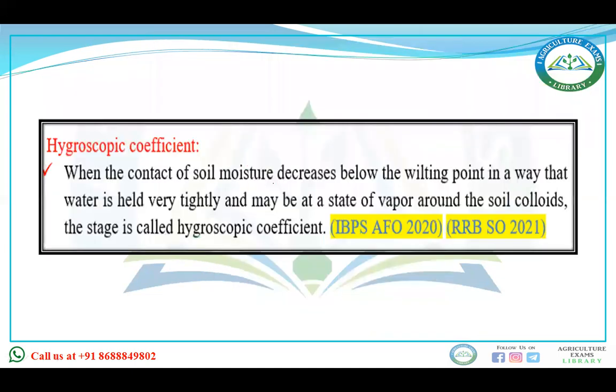When the soil moisture decreases below the wilting point in a way that the water is held very tightly and maybe in a state of vapor around the soil colloids, the stage is called the hygroscopic coefficient. This question was from soil water. I explained in a previous video regarding capillary water. After that I told you about available water, unavailable water, gravitational water, the permanent wilting point, as well as the hygroscopic coefficient. In the case of the hygroscopic coefficient, water molecules are held so tightly that they cannot be available to the plant.